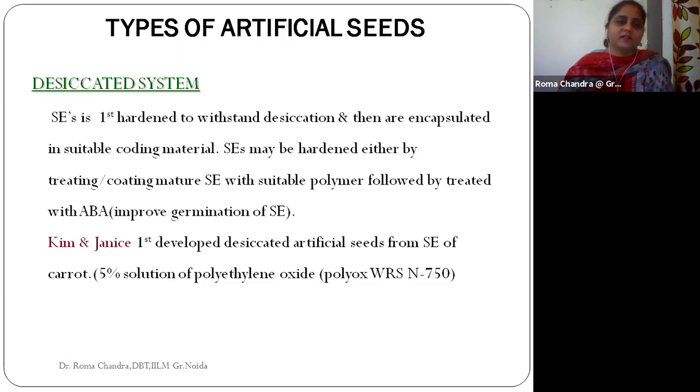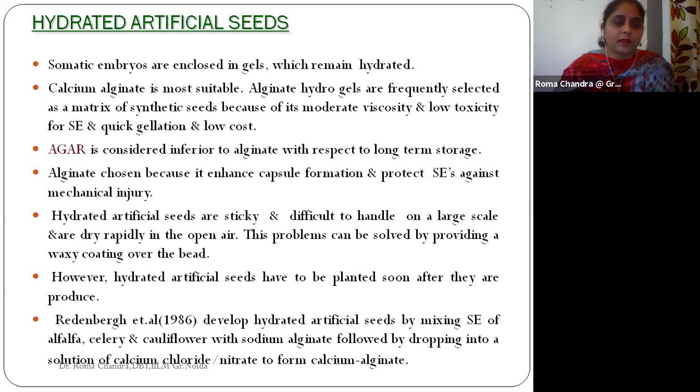So in the desiccated system, the hardening of the somatic embryos takes place, and we just encapsulate the somatic embryo with a coating material. It can be any suitable polymer, and along with it we can also treat it with a plant growth regulator, abscisic acid, because that is helpful for the germination of this somatic embryo.